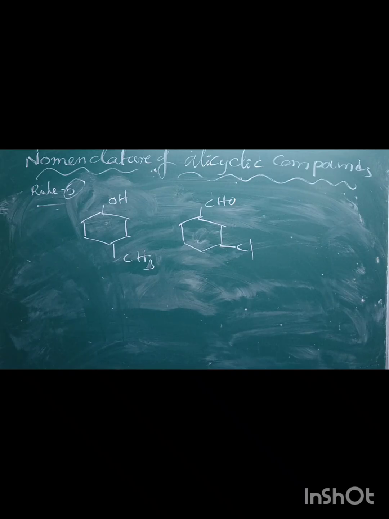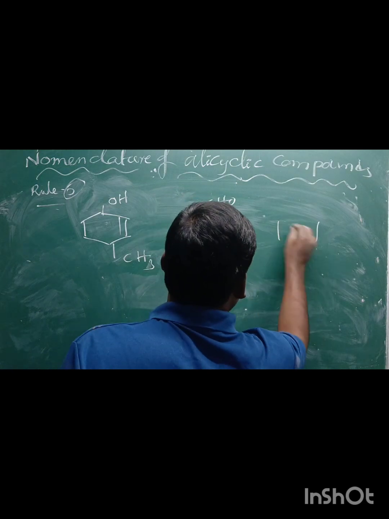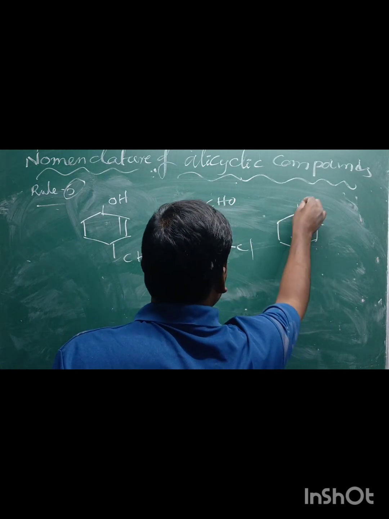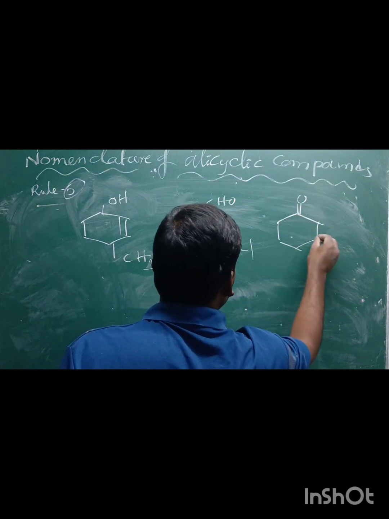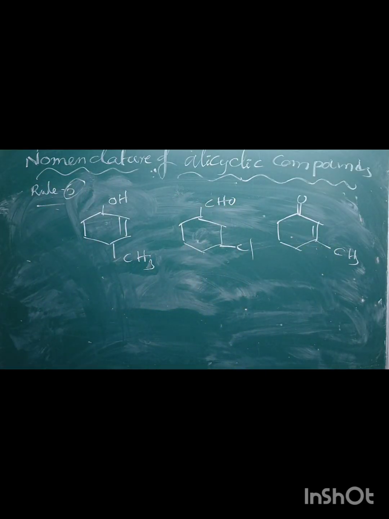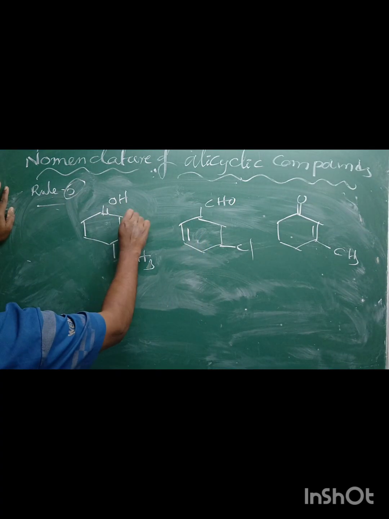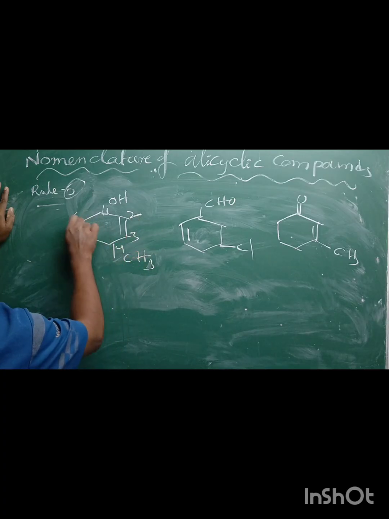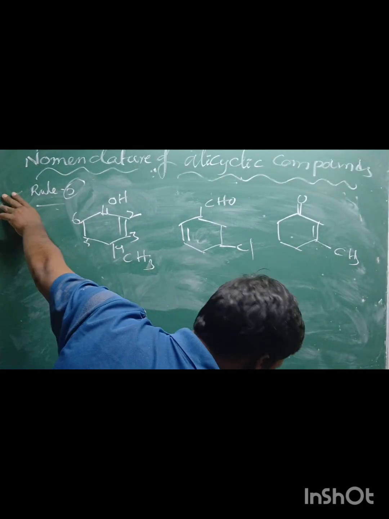In case multiple bonds are also there, if the ring contains either a ketone group, a CH3 group, and also a multiple bond, how to give the name of this compound? So take here, the numbering always starts from the functional group onwards. How to give the name of this compound?